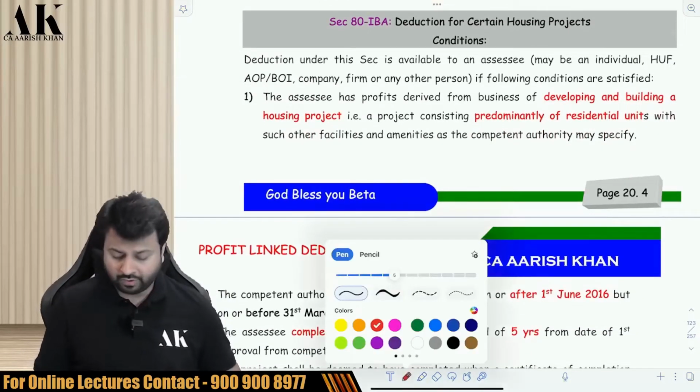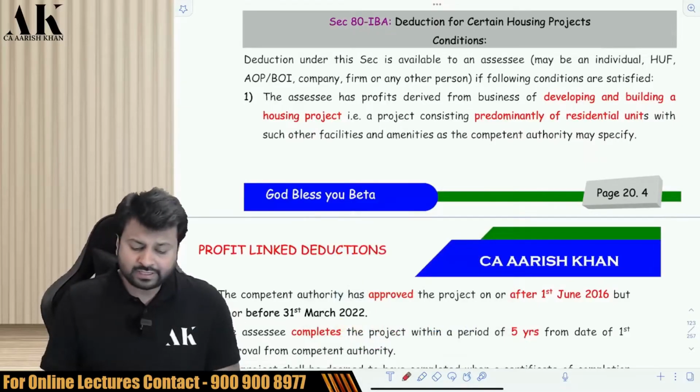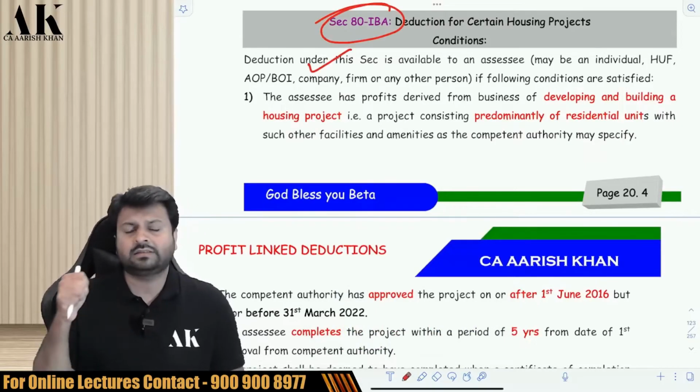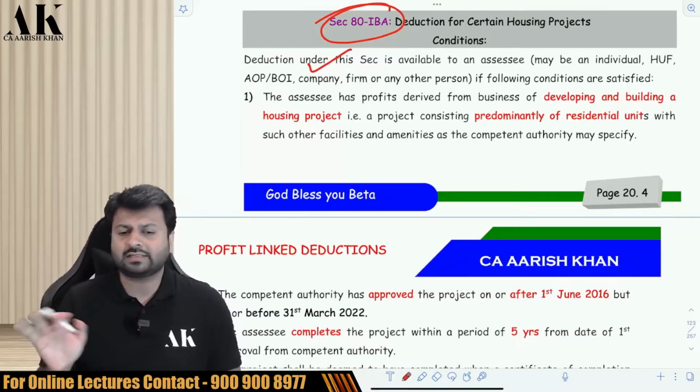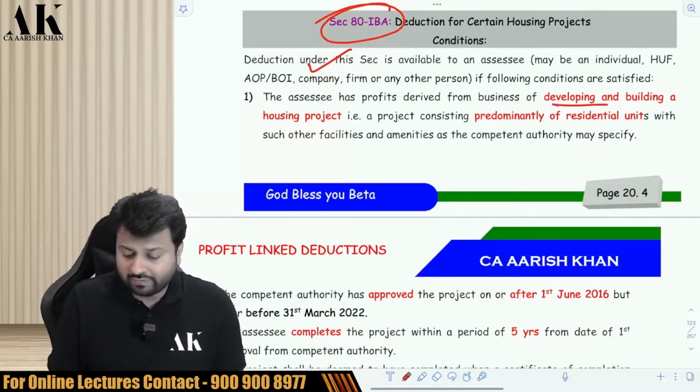Next is for what? Builders, housing project builders. This section is available to everyone, be it given to certain housing projects. This section is available to everyone: individual, HUF, firm, LLP, etc. The assessee has to do what? The assessee has to develop and build a housing project.